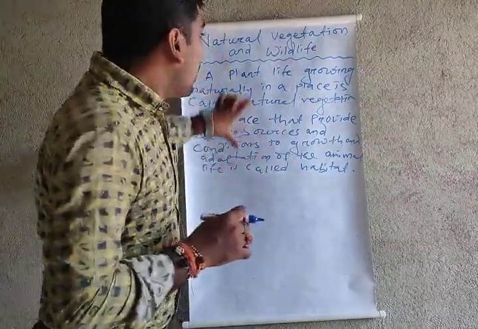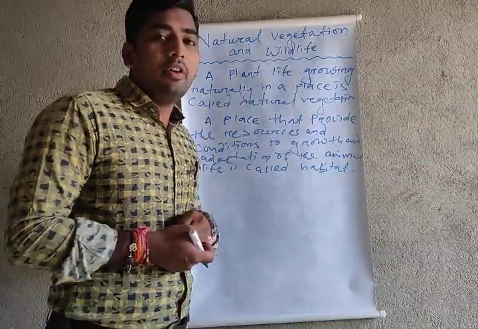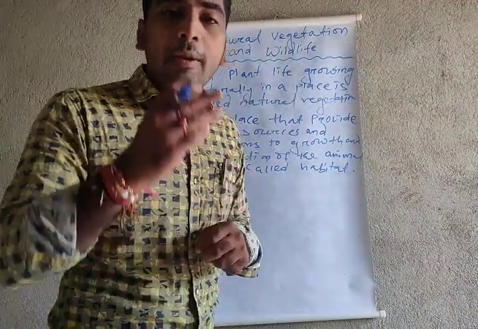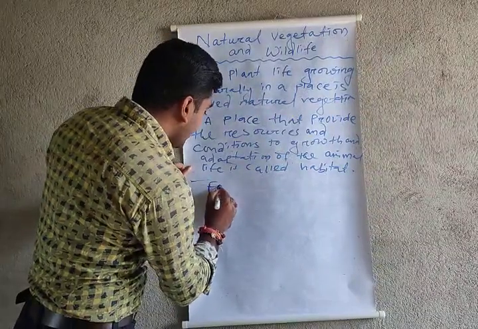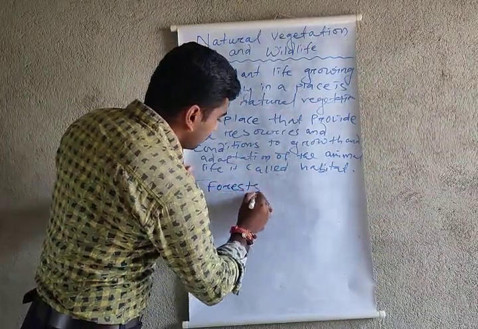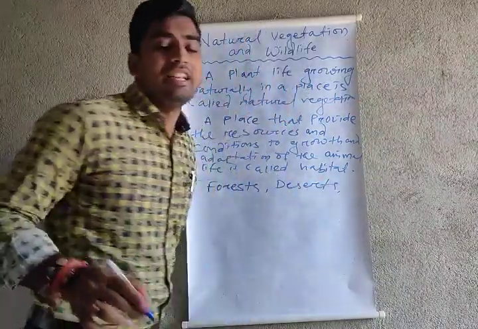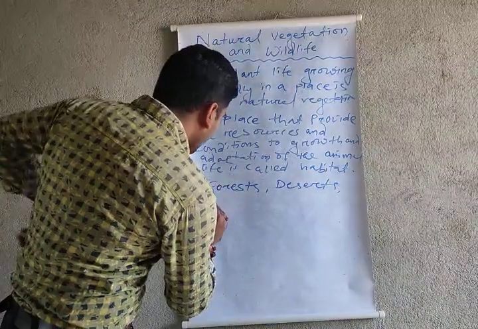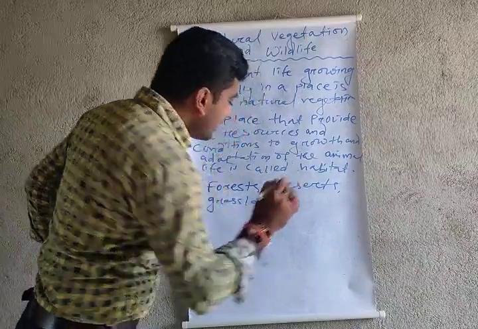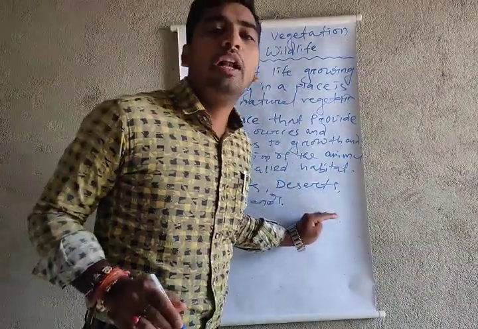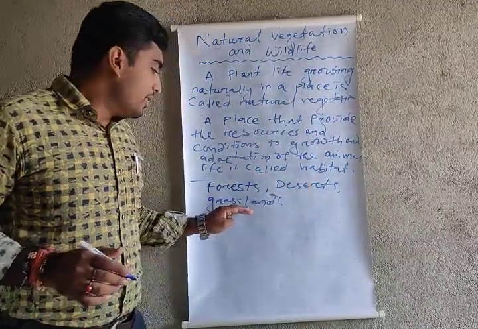Got it? So across these 7 continents, natural vegetation comes in 3 main types: forest, deserts and grasslands. These 3 are the parts of natural vegetation. What are they? Forest, desert and grassland.